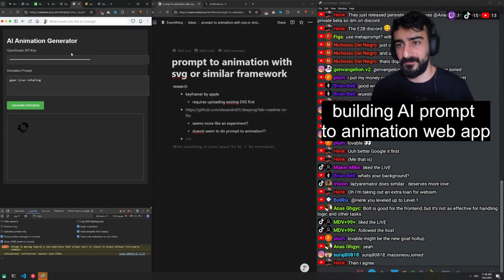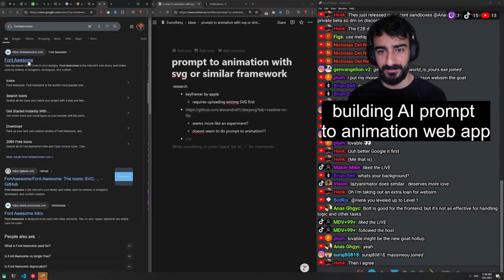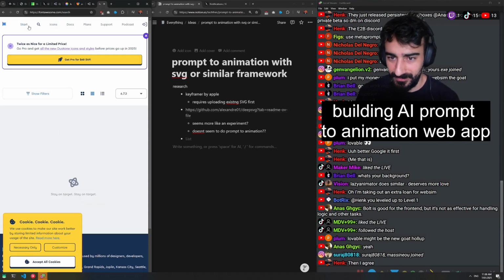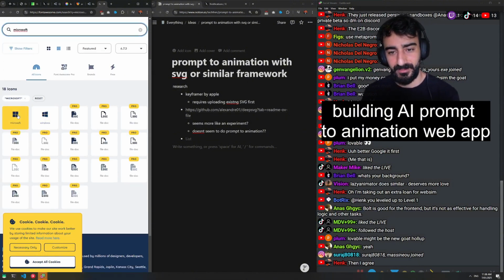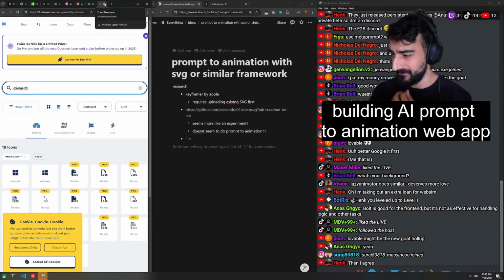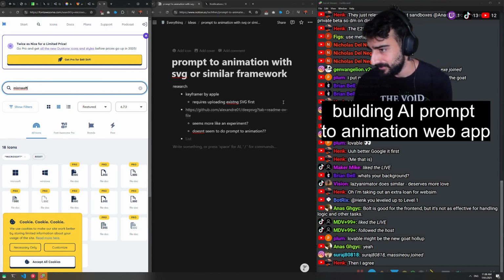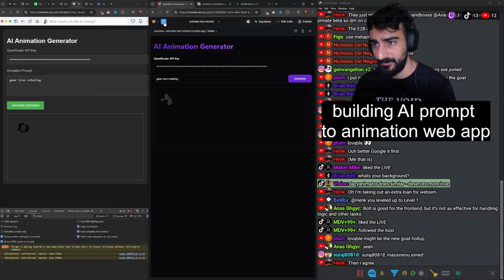That would be awesome. Hold on, let me have a look at Font Awesome. Do they have icons like Microsoft and stuff? Is Font Awesome the best icon library? Guys, if you know the answer to that question, what is the best font library? Let's see, Microsoft. Yeah, okay, they do. I think Font Awesome's the best, right? Anyone know? Lazy Animator does similar, deserves more love. Oh shit, I didn't see that. What is Lazy Animator? Let's be fair and give these both the same prompt here.